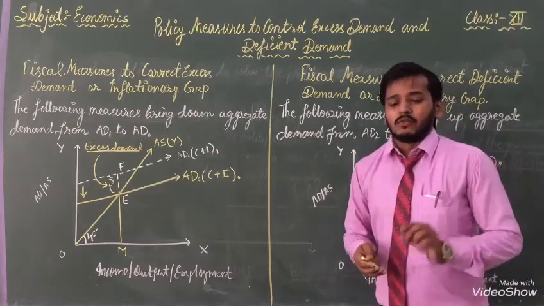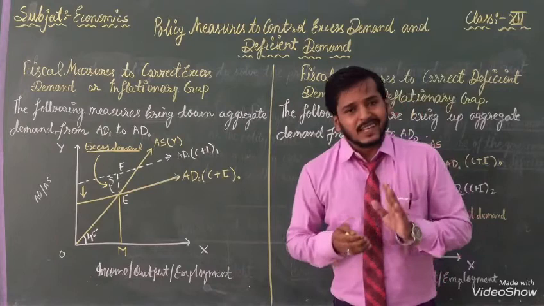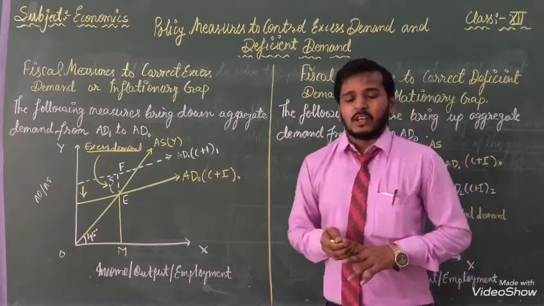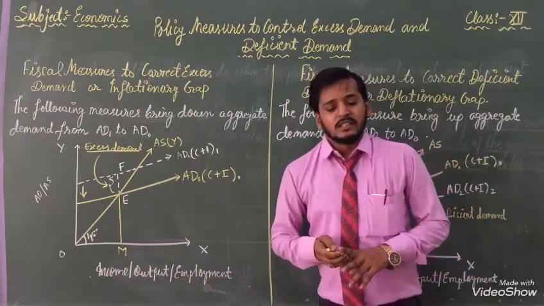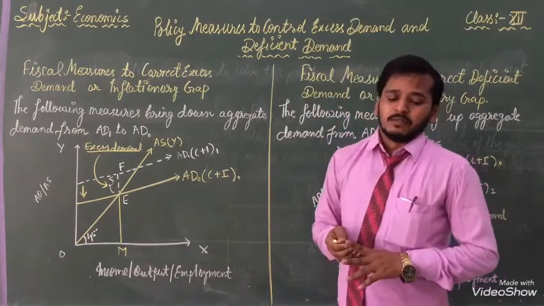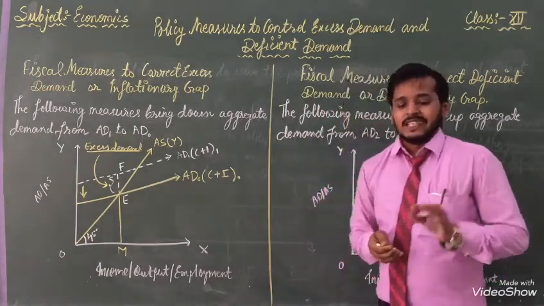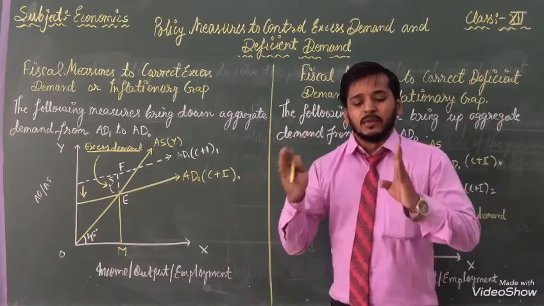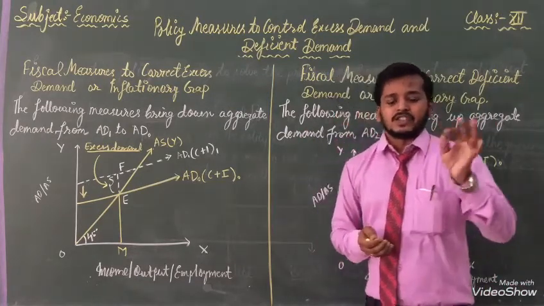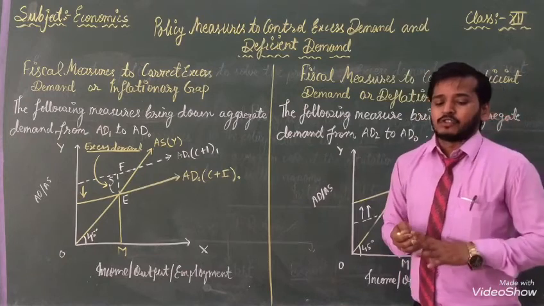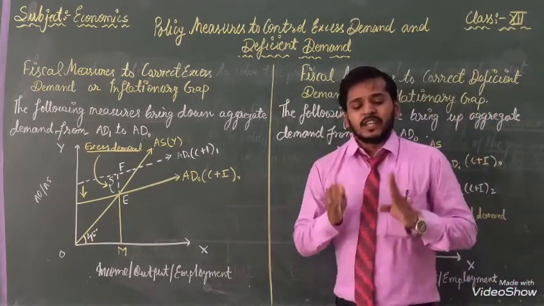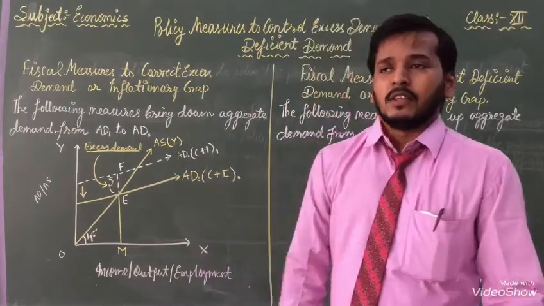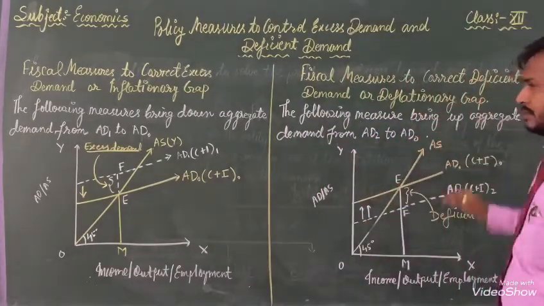Okay? If the government wants to control excess demand, first, the government should reduce the expenditure on non-development and unproductive works. Second, it will reduce the supply of income. Third, it will reduce the level of aggregate demand in the economy. And the last one given in front of you: it will help to correct the demand inflation pressure in the economy. With the help of that, we can explain. But now we are going to start this topic.